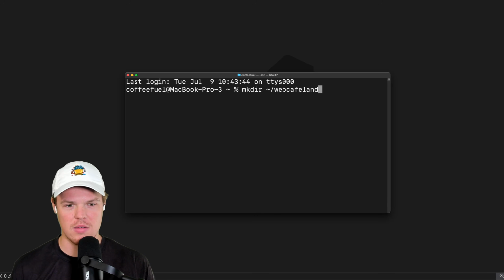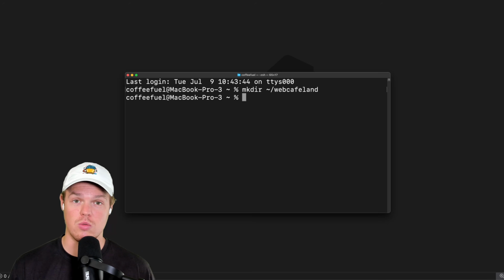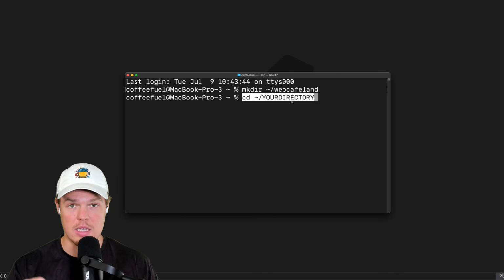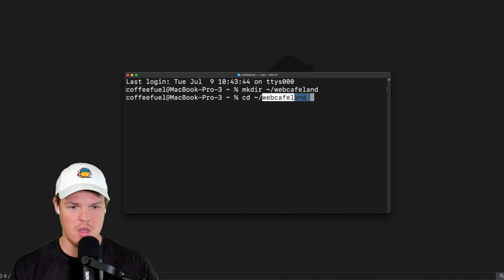Just name it something you like. For me, Web Cafe Land. Boom. Now let's go ahead and actually reference that in the terminal. To do so, we're going to do cd squiggly / Web Cafe Land. Command C, delete, Command V. Now before I hit enter here, copy it.